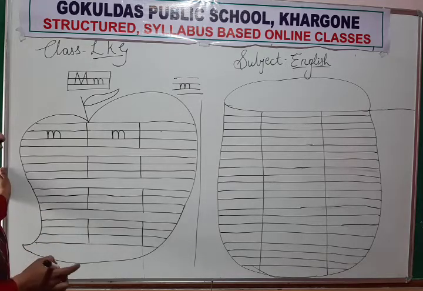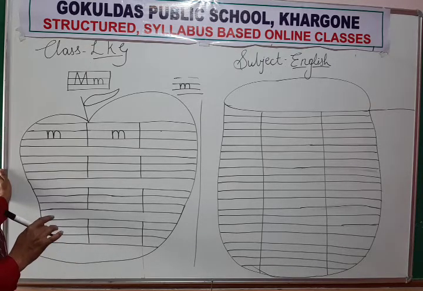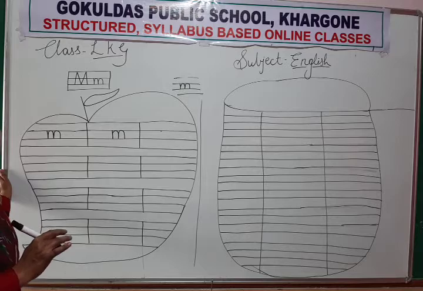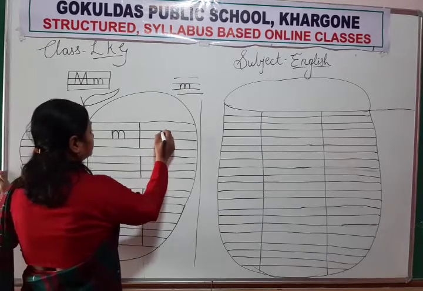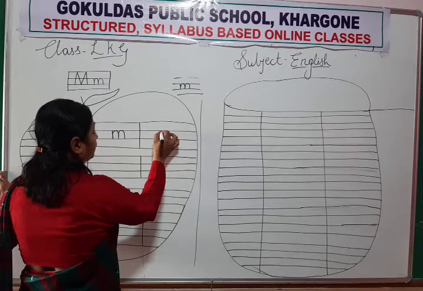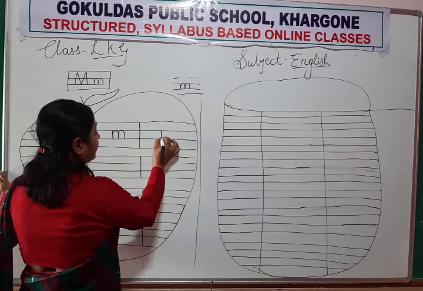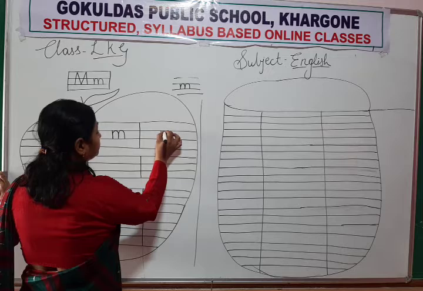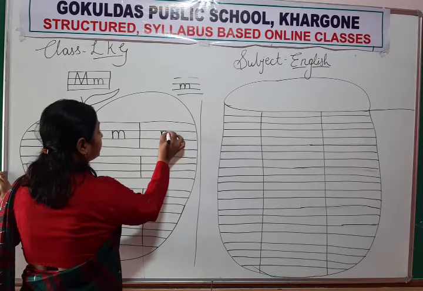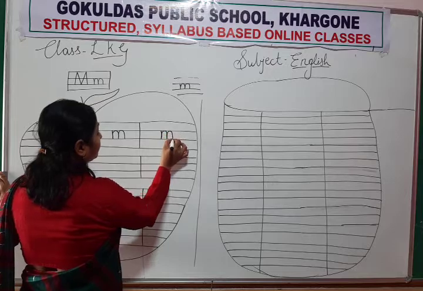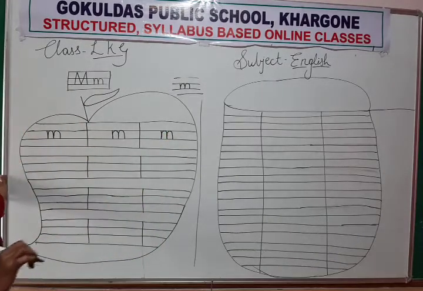You have to write letter M like this, and the sound of letter M is M. Again, how will you write? Standing line, up, curve, down, again up, curve, down. Like this you have to write.